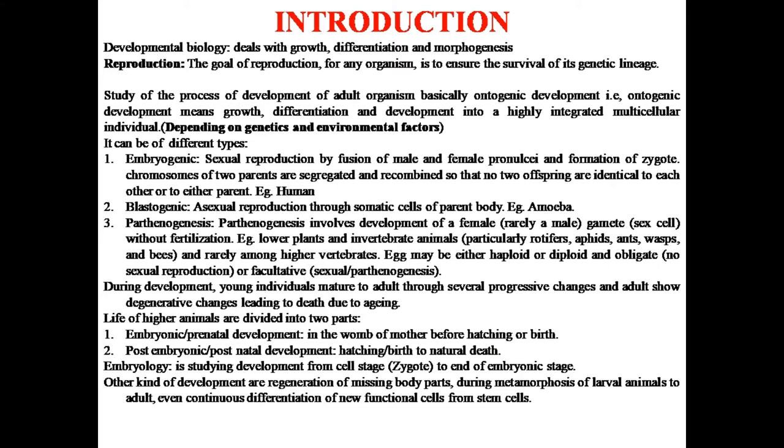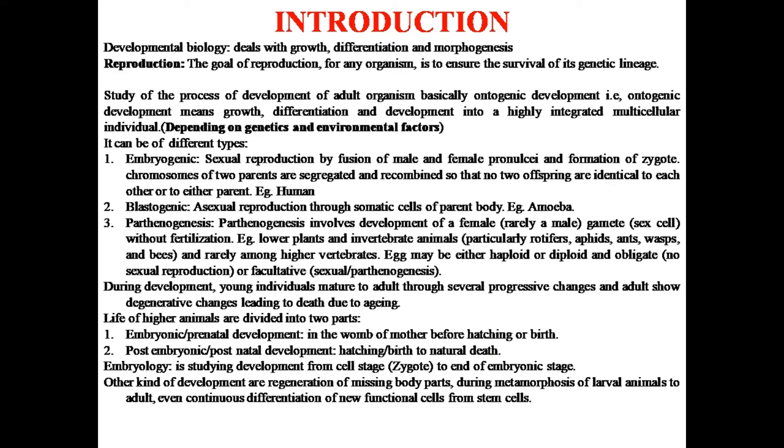First is genetics, that is, whatever genes it is carrying, and the other thing is environmental factors, because environmental factors play an important role in the development of an individual. So if two organisms have the same genetic material but their environment is varying, you can find changes between the two.